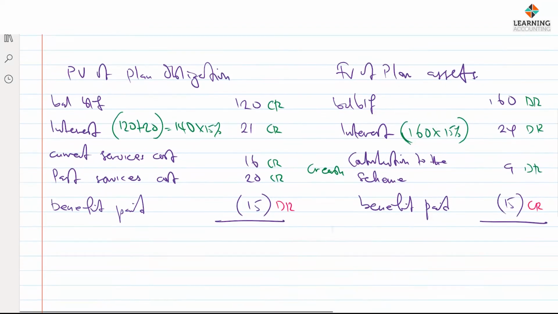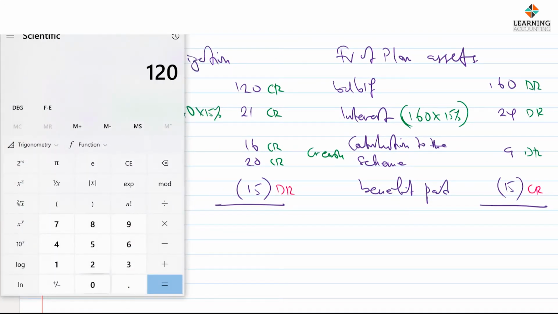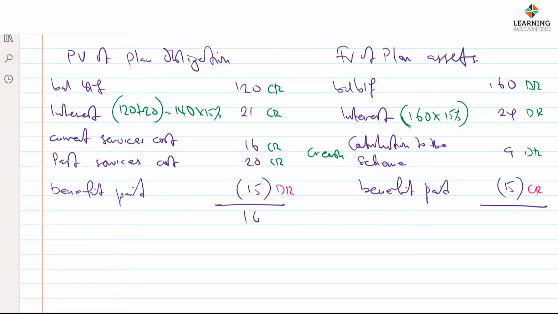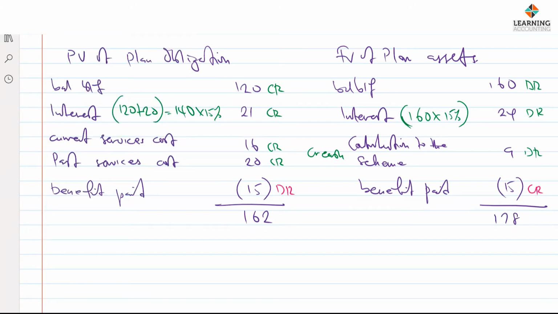Now at this date, we have a value in our books. So we can use our calculator. 120 plus 21 plus 16 plus 20 minus 15. So what we have in our books today is 162. Do the same thing for assets. We have 160 plus 24 plus 9 minus 15, and that gives us 178. So this is what we have in our books as of today.